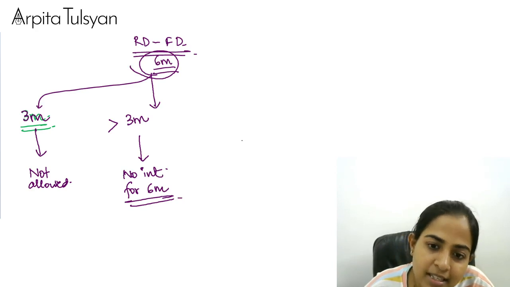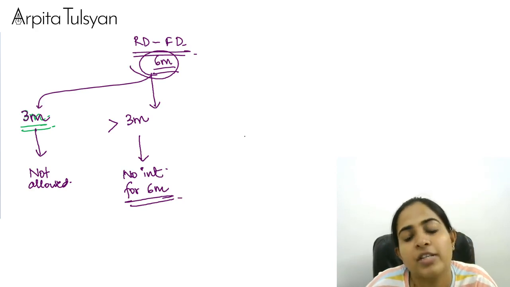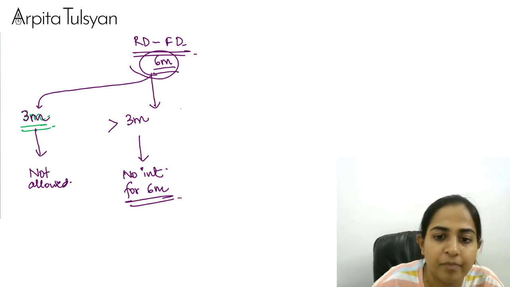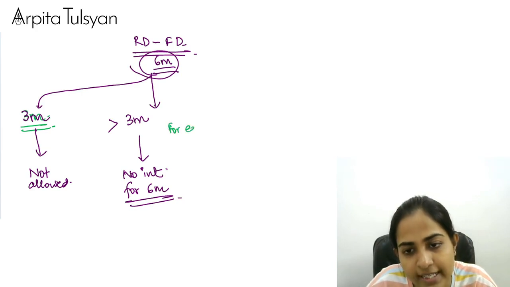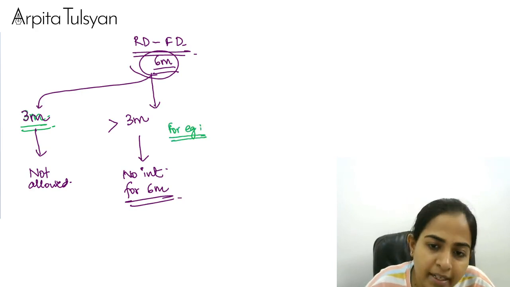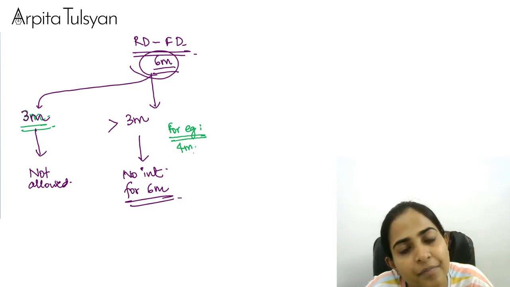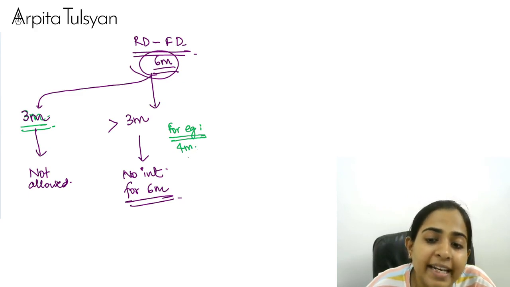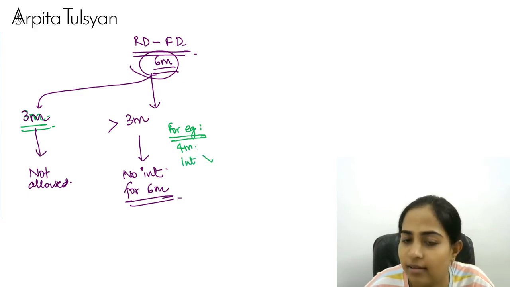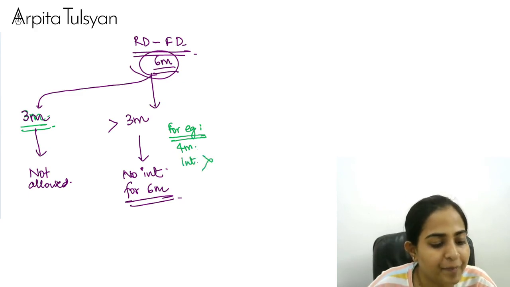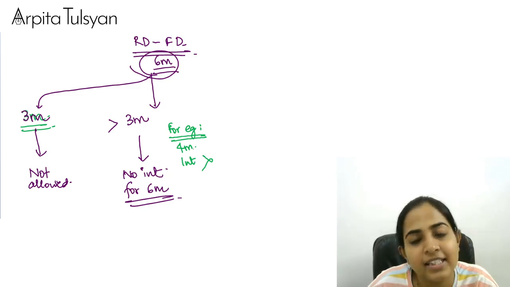Very clear with this? Okay. So say for example, someone comes and asks for the money in the 4th month. Will he get his money? Yes, he will get his money. Okay, but will he get any interest along with it? Answer is no. Are you clear with this?